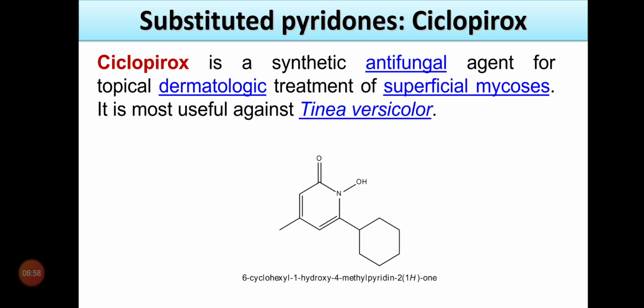On the pyridone ring there are further substitutions: a methyl substitution at the para position, and a cyclohexyl group at the other ortho position. So the name is 6-cyclohexyl-1-hydroxy-4-methylpyridin-2-one. It's a very simple structure, ciclopirox.